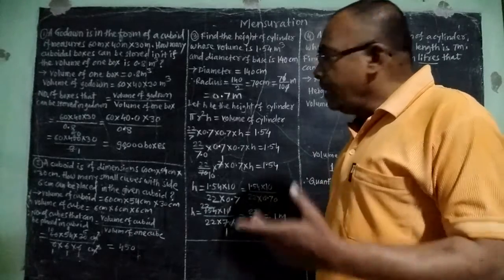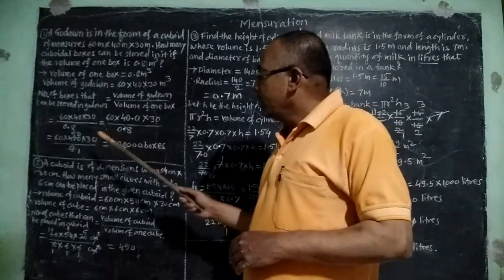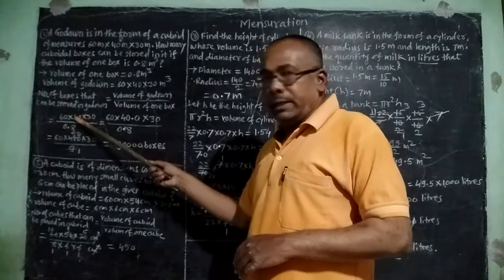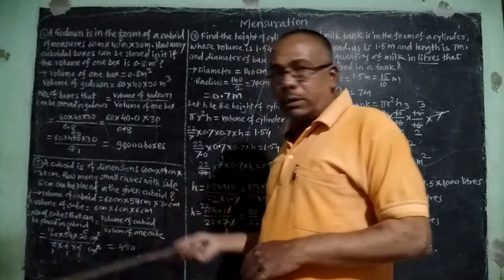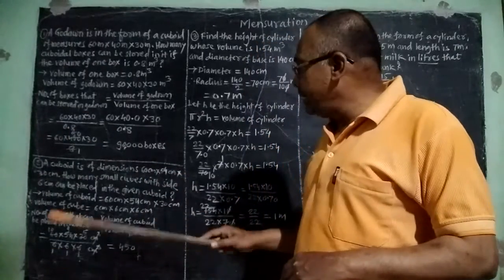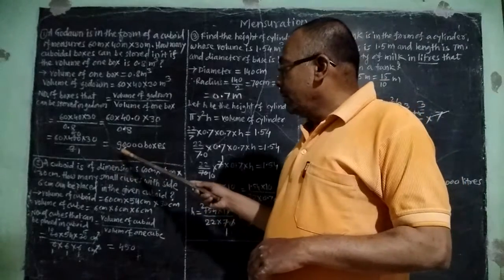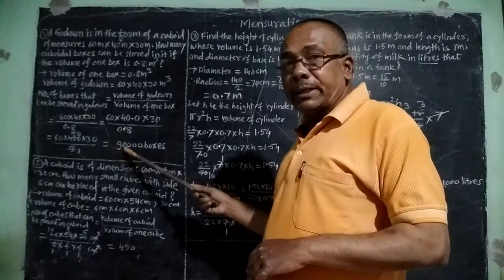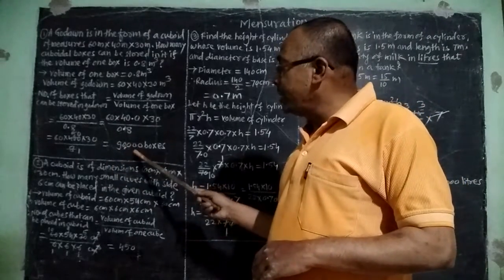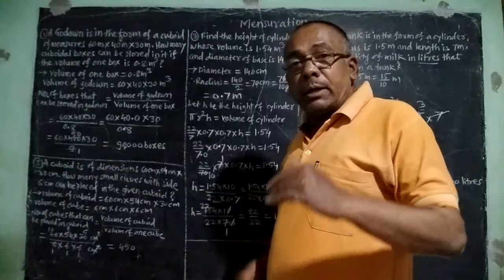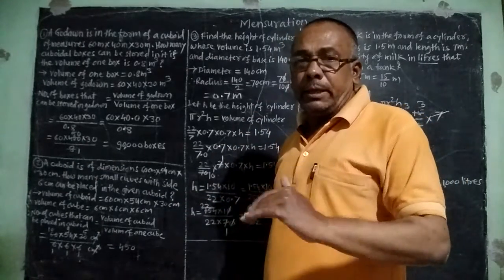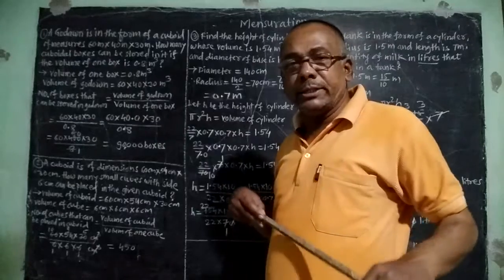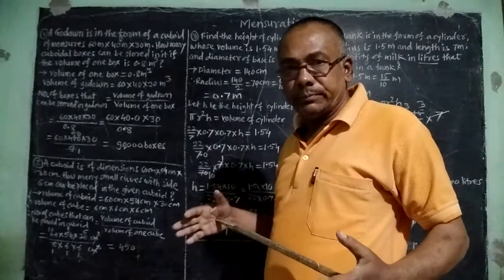After division we will get 90,000, means answer is 90,000. So here 90,000 boxes can be stored in the godown, and this is our answer.